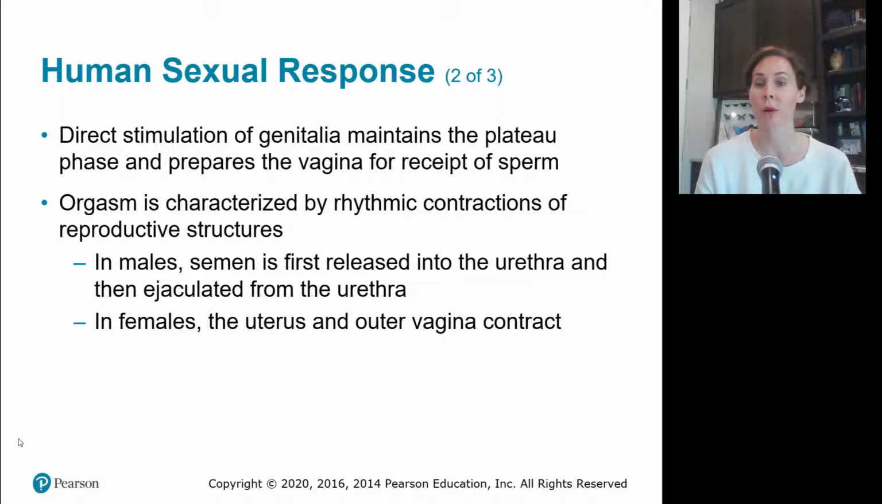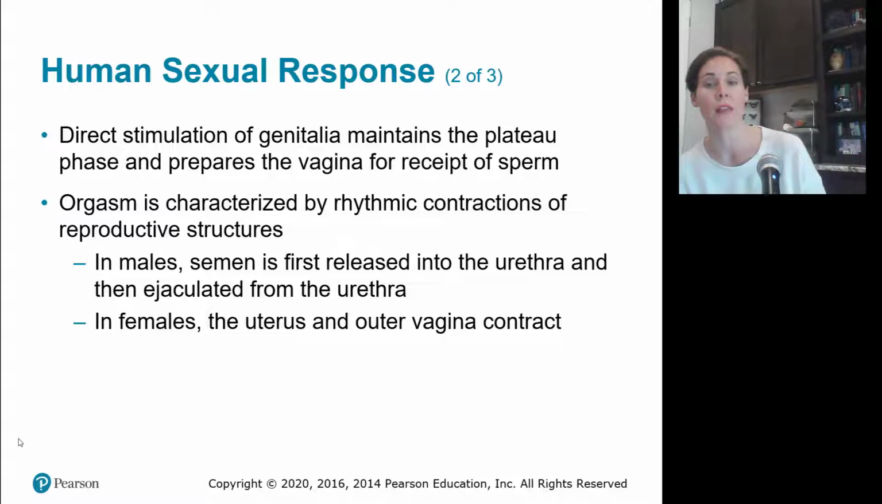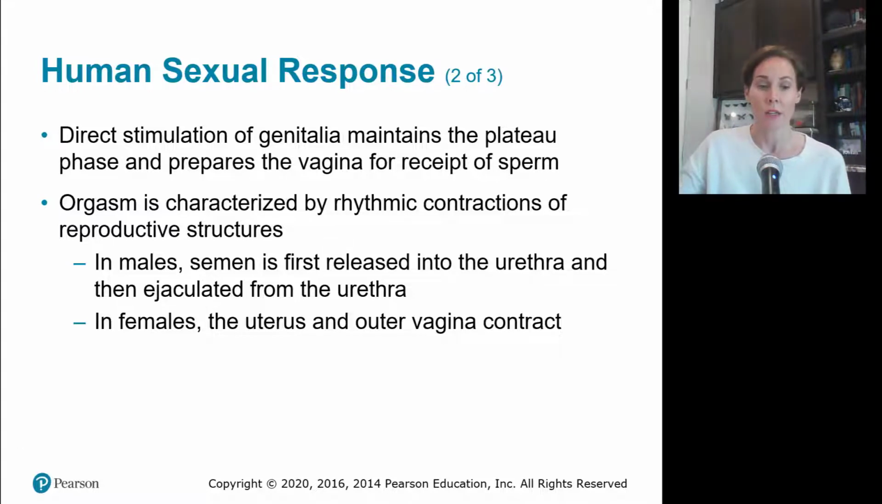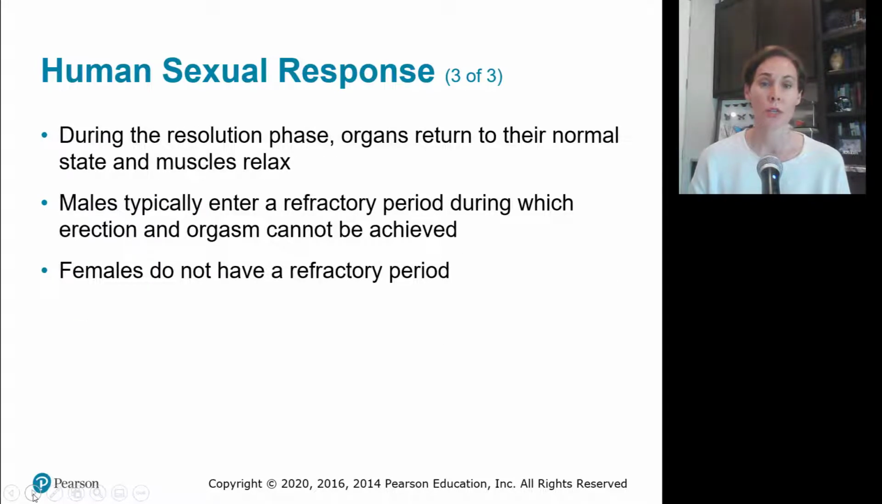Orgasm is characterized by rhythmic contractions of reproductive structures. In males, semen is first released into the urethra and then ejaculated from the urethra, and in females, the uterus and the outer vagina contract. So these are processes that are important in reproduction, and you may not have realized that there was actually a reason why these occur. During the resolution phase, the organs return to their normal state. Muscles start to relax.